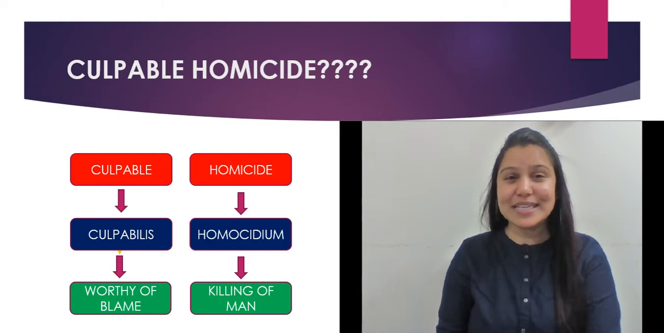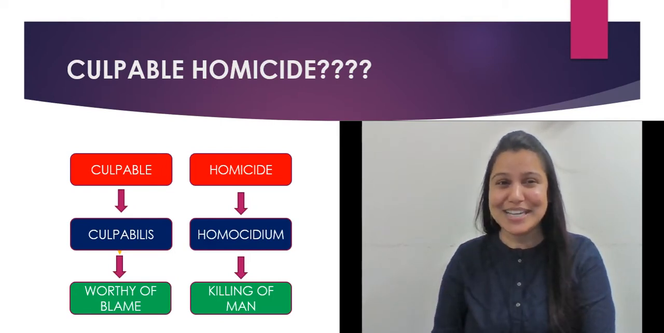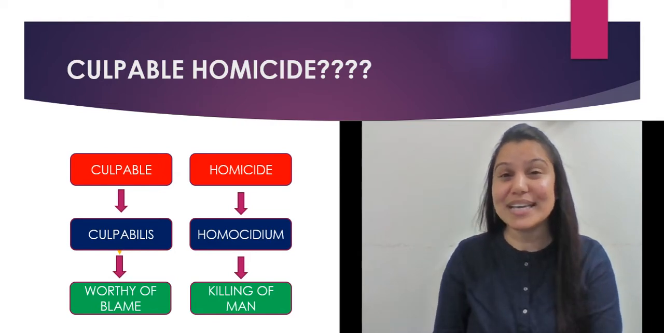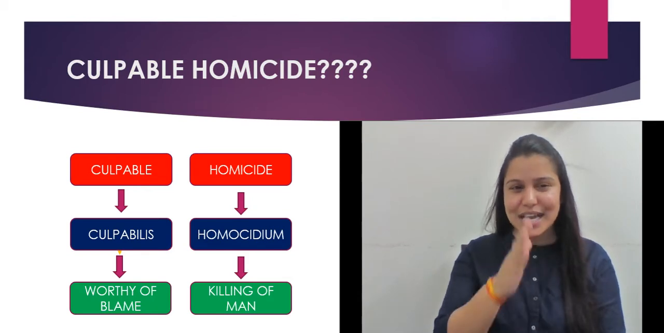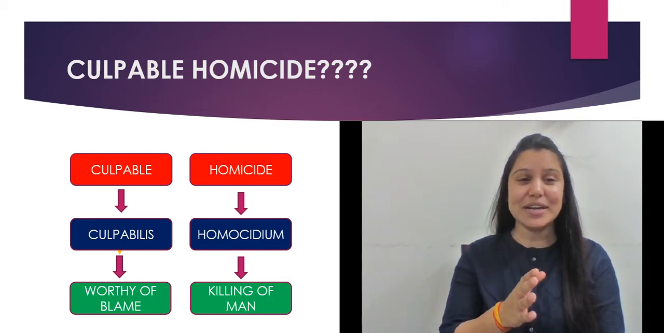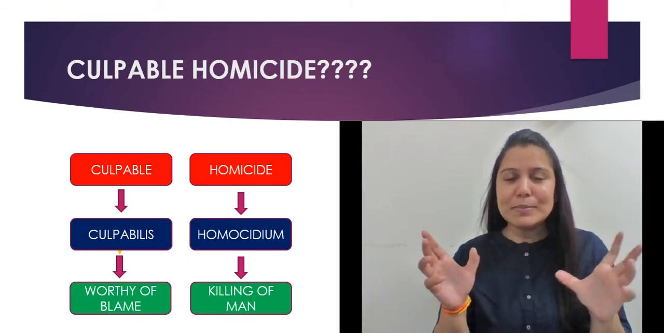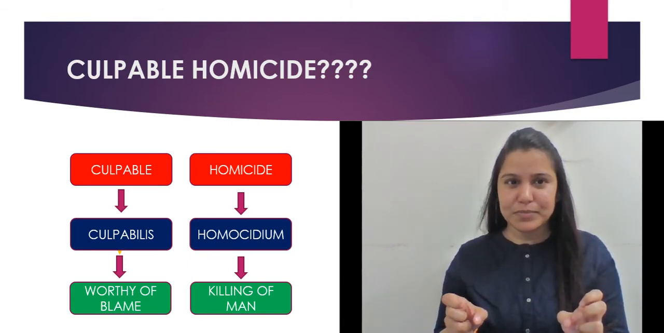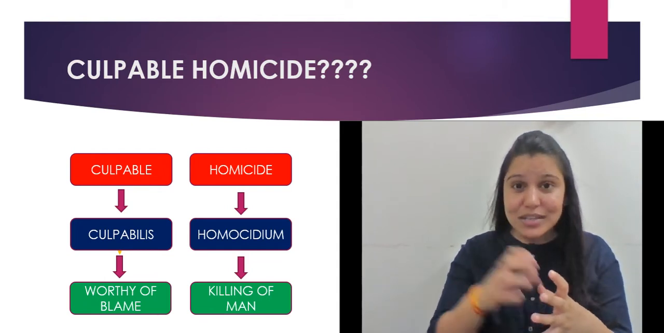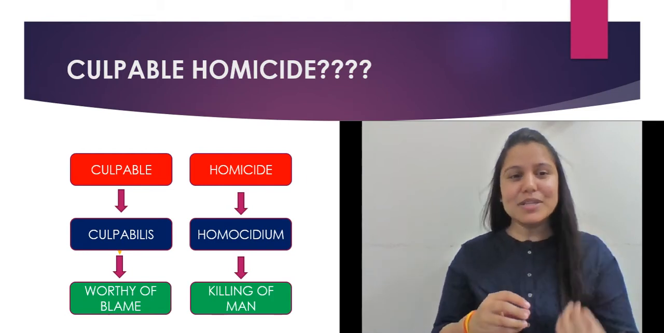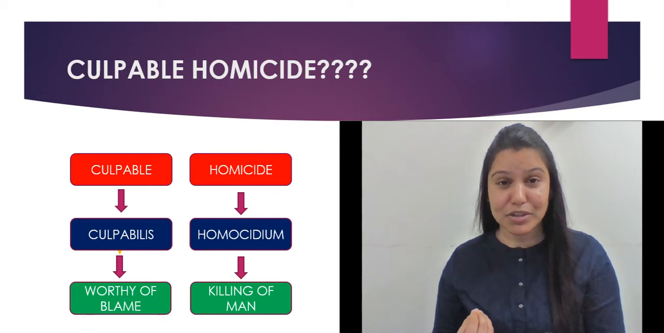So here you can see culpable homicide, question mark. Now we will see what culpable homicide is. What actually does this mean? So firstly, as you can see here on your screen, culpable and homicide, two terms have differently been derived from two other terms, not a combination of a term, right? So it has not been derived from a single term. Again, culpable has been derived from one term, and homicide has been derived from another term, right?